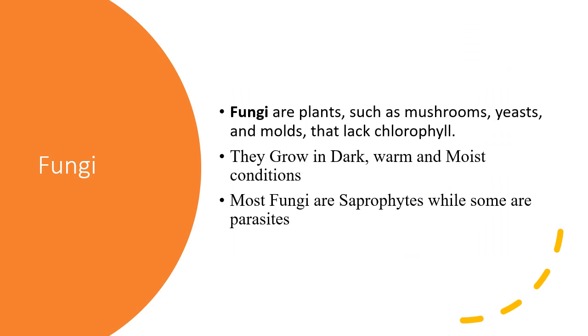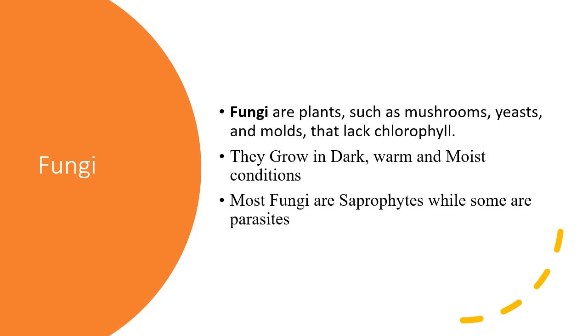Now, the fourth microorganism is the fungi. What are fungi? Fungi include mushrooms, yeasts, and molds. And they don't have chlorophyll. So can they synthesize their own food? No. So they are dependent on other organisms. Fungi are also saprophytes, that is, feeding on dead things, or some may be parasites, that is, living on other living organisms.